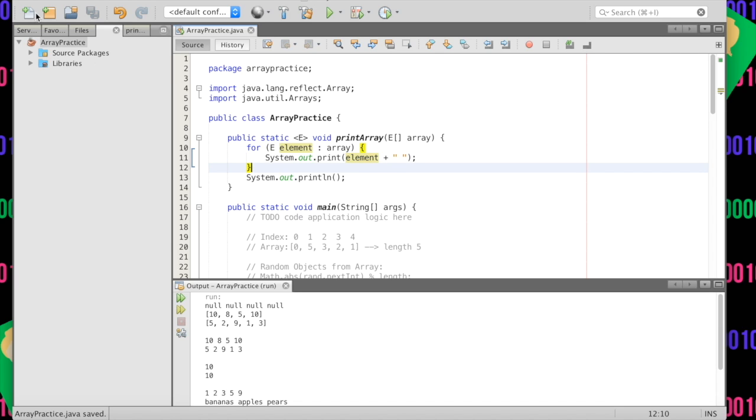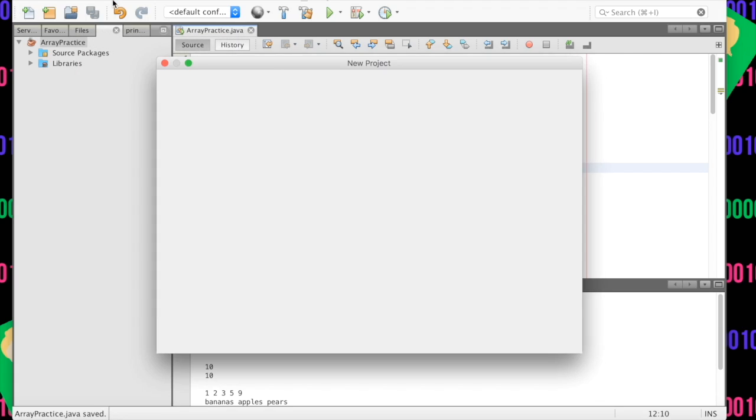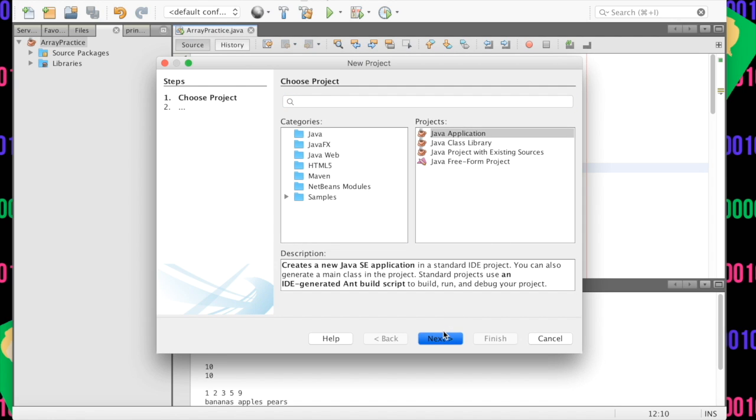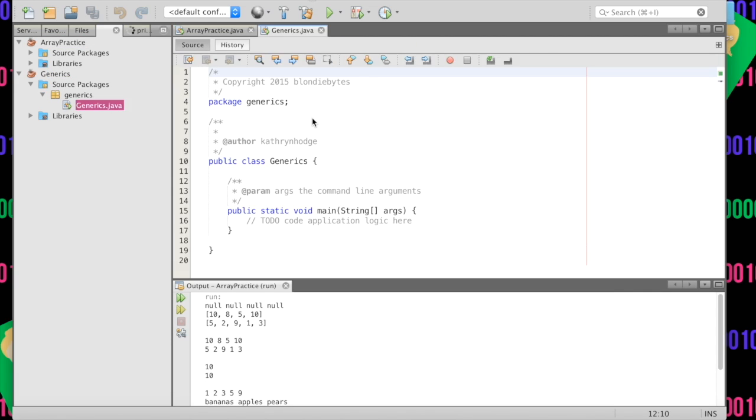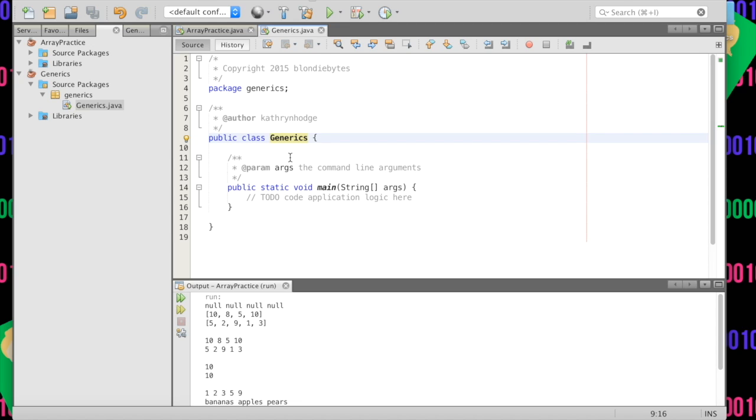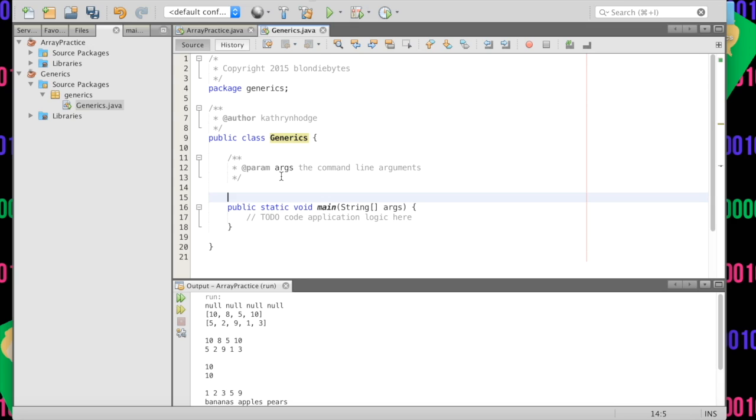Well, we are going to create a new project, and we're going to call it generic practice, but of course we got to do this work first. Here we are, generics is what we're calling it, and it's loading. And we're here, and we are going to create a special method, and it's going to be called max. Basically, we want our max to be able to find the maximum of any two values. And so to have that, you have to use a compareTo function.